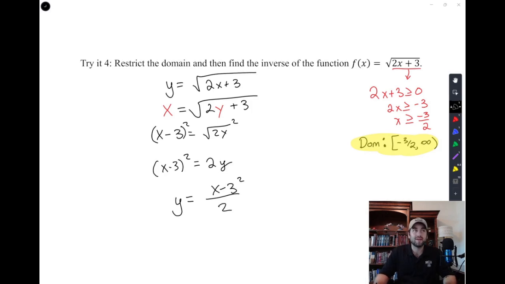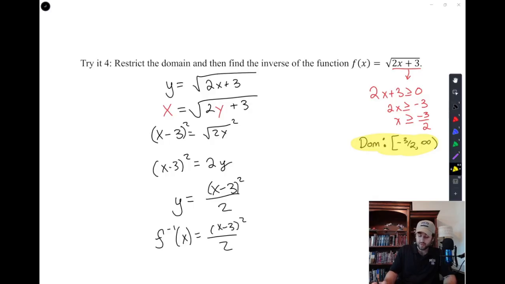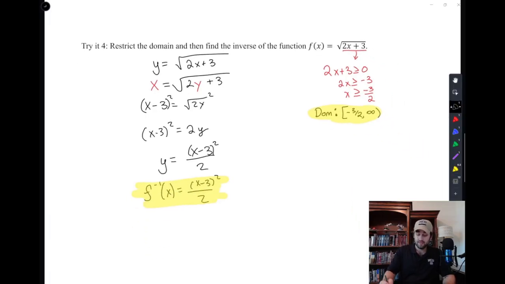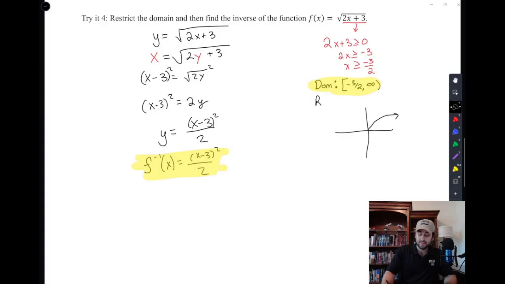But we're going to notice something about that. That was an answer that was a quadratic function. So x minus 3 squared over 2 is a quadratic function. And we didn't reflect an entire quadratic function. We only reflected the top half of a quadratic function. And so we need to decide, what does this domain make our new range? And so what we're going to do is find the range of this function by plotting it, and then see what that makes our new domain.